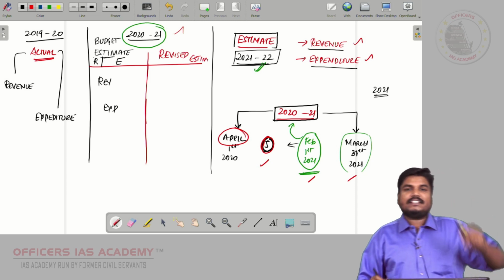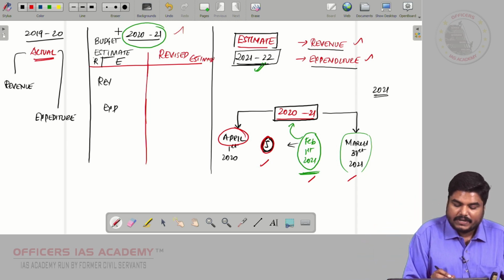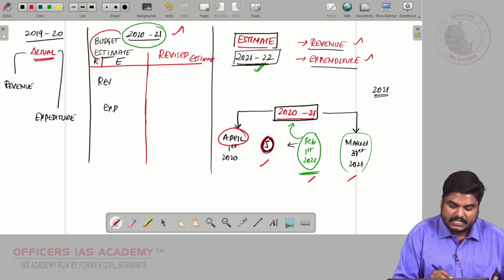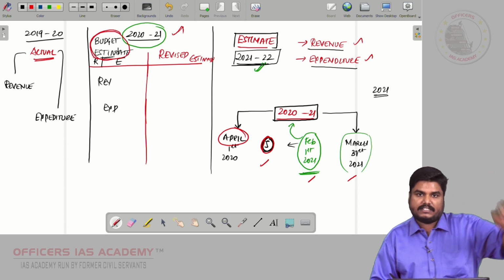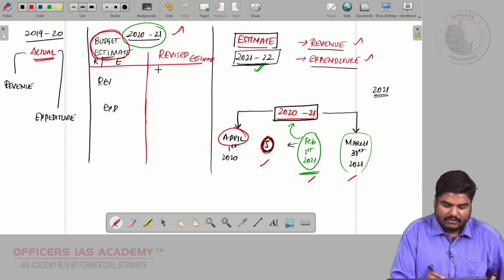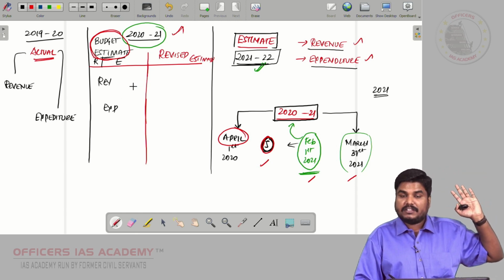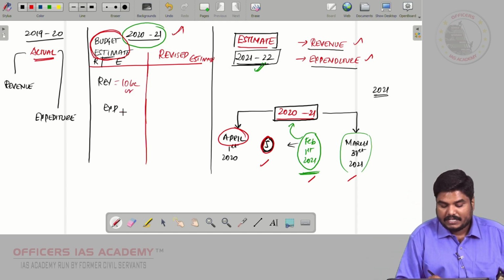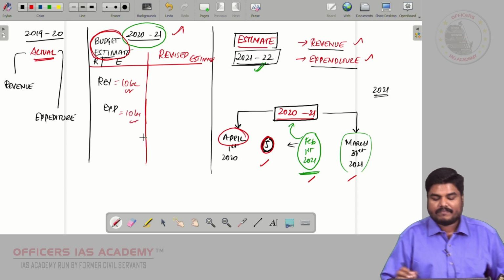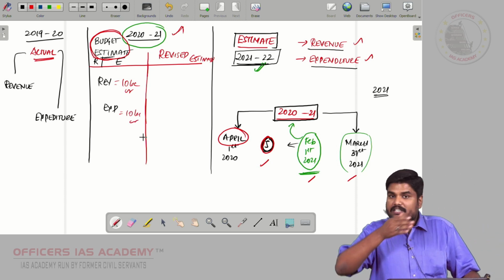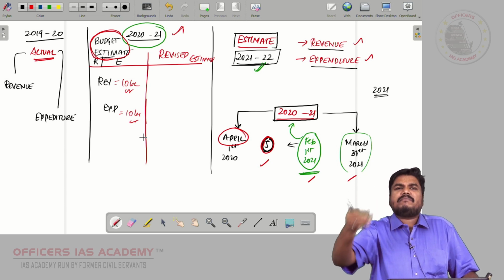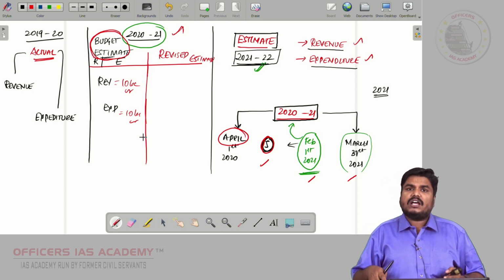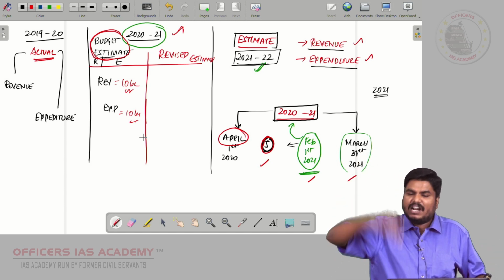So what are revised estimates, friends? When the budget of 2020-21 was presented, this budget estimate would have been presented. That data we are going to use. In that budget estimate, they would have expected revenue to be 10 lakh crores, and expenditure again some 10 lakh crores. However, by looking into the revenues of April, May, June, July, August, September, October, November, December, because of corona, lockdown, the government's revenue got reduced.